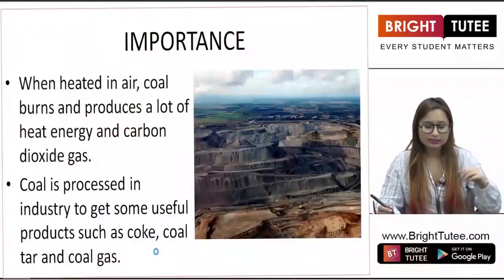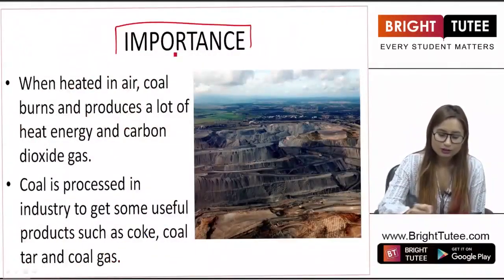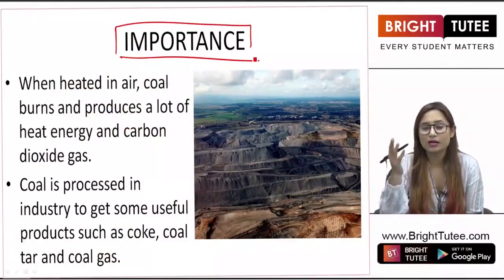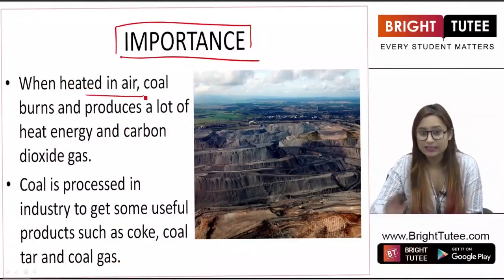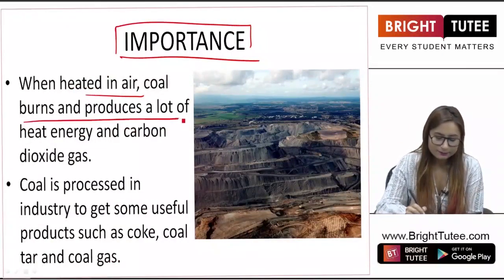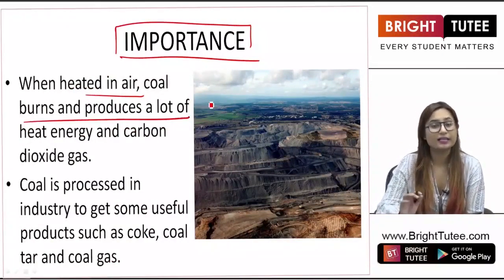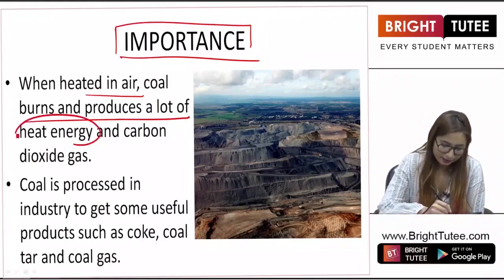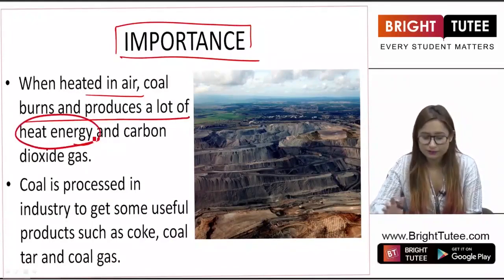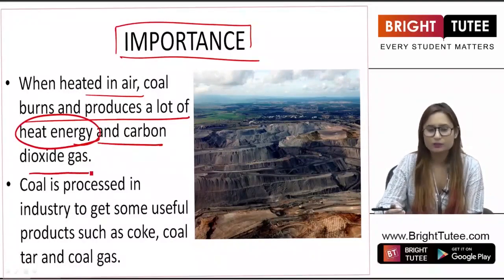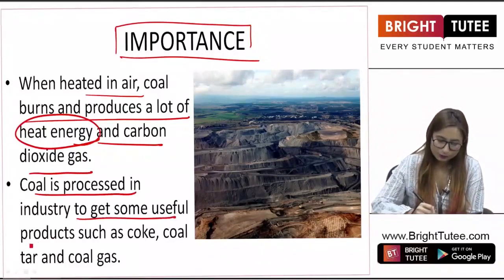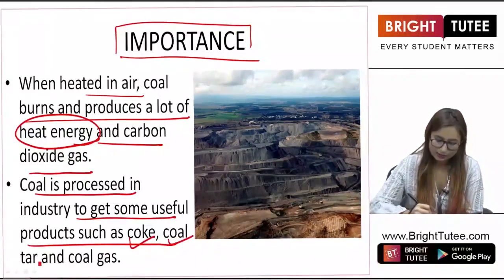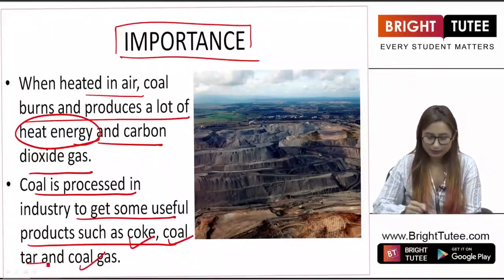Now moving on to the next slide, we have to know the importance of coal. Why is coal so important to us? Why are we using this coal? Basically, when coal is heated in air, it burns and produces a lot of heat energy. This is the main use of coal, and it also produces carbon dioxide gas, which is not that useful, but still this is a side product. Then coal is processed in industries to get some useful products such as coke, coal tar and coal gas.